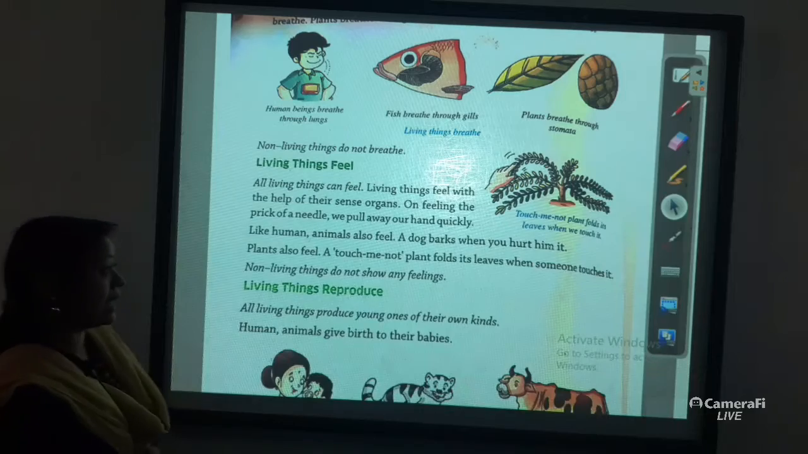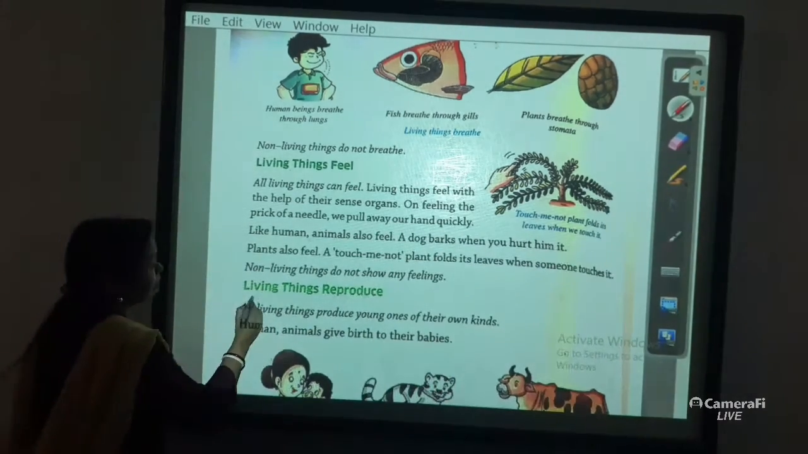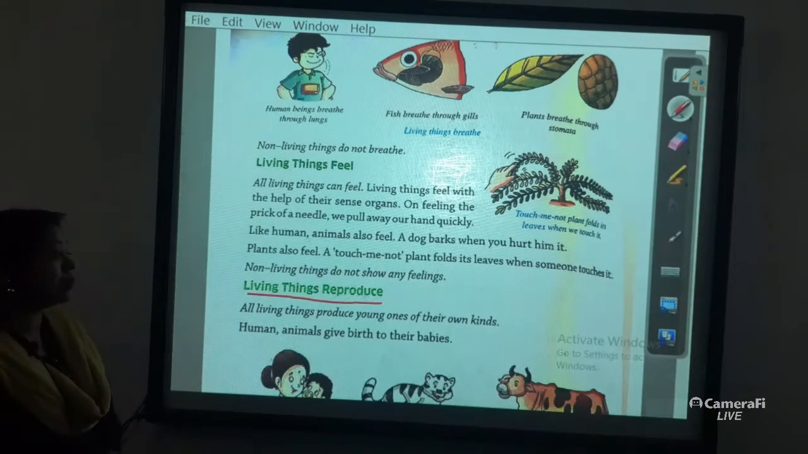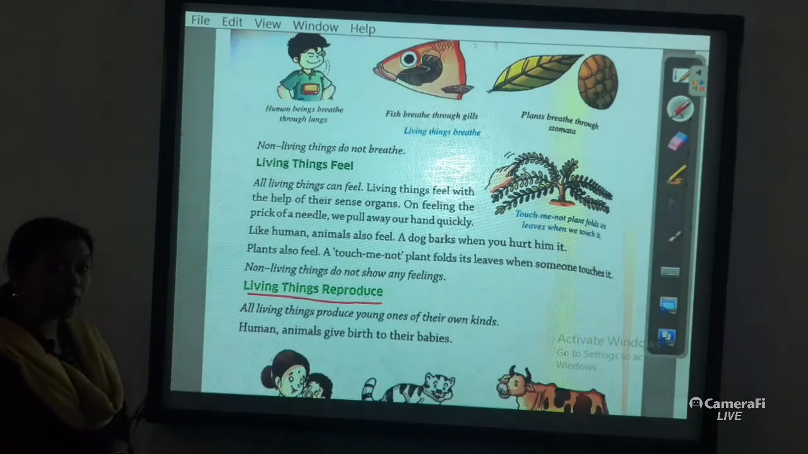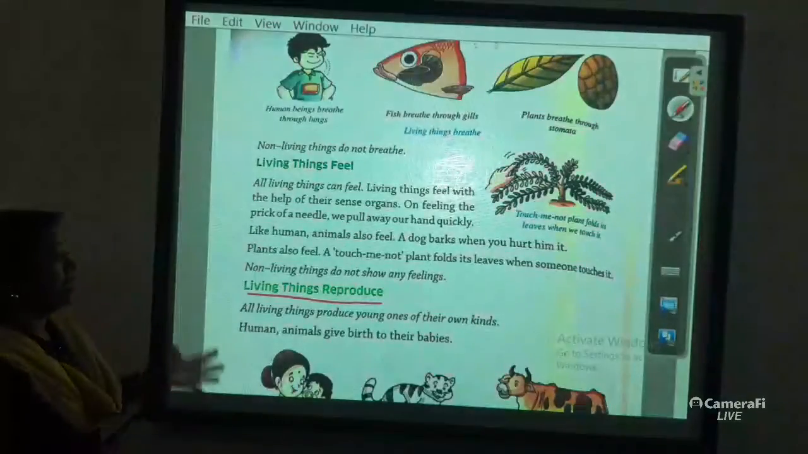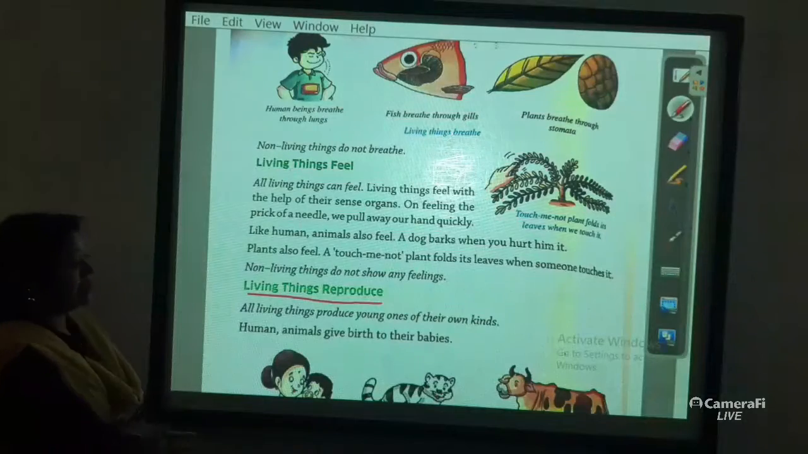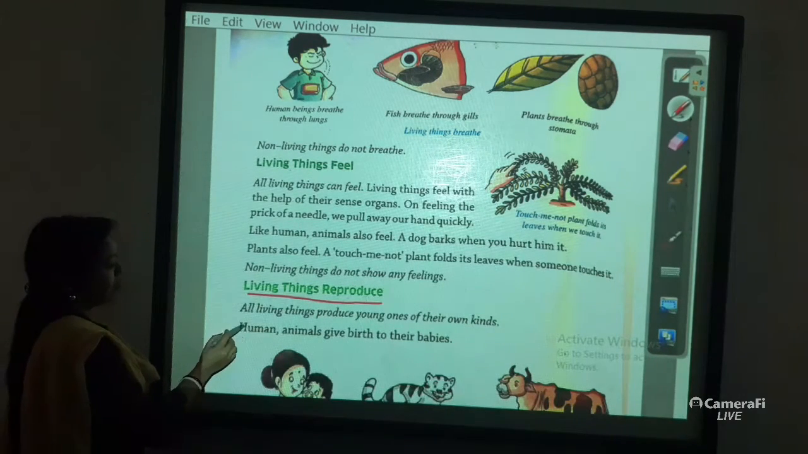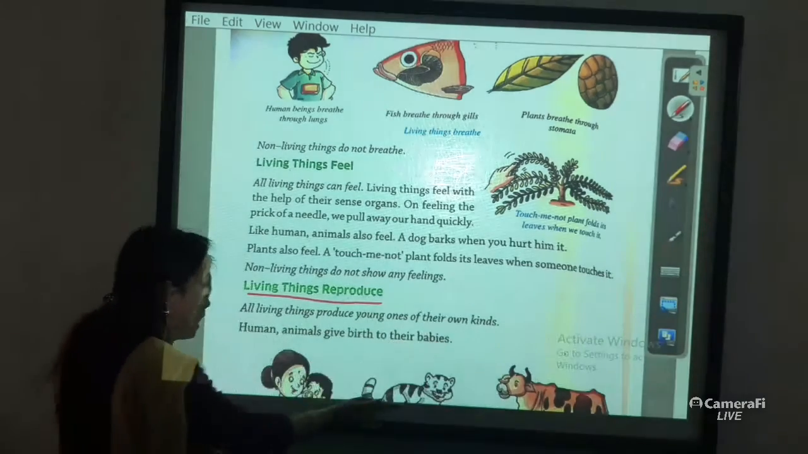The living things reproduce. Yes, this is one of the most important features of defining the living things. All living things produce young ones of their own kinds, but different living organisms follow different systems of reproduction. Okay, first of all, living things produce young ones of their own kinds.